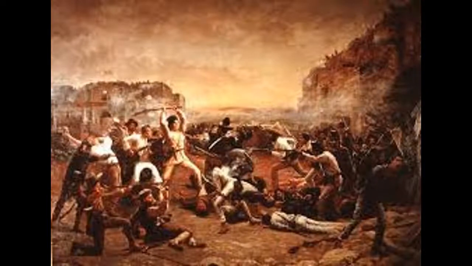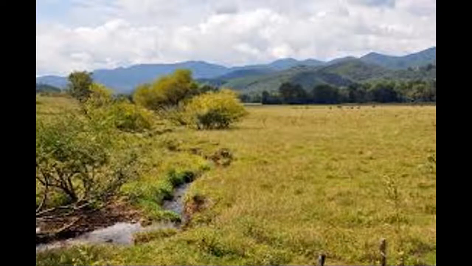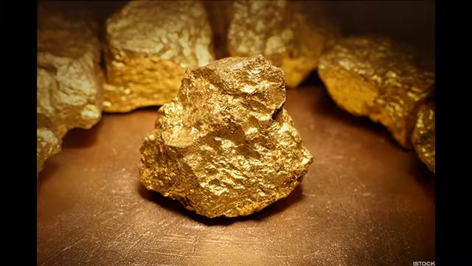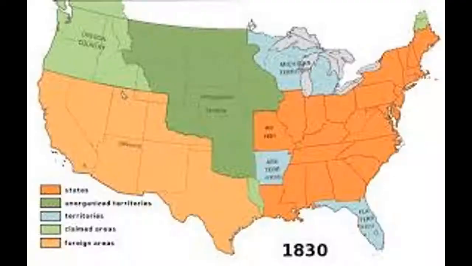The Native Americans wanted more land because the land the Native Americans had was rich soil for cotton and land filled with gold. The U.S. government wanted to expand their land to all its borders. Americans were rapidly spreading and needing homes. The only thing that stopped the Americans from spreading were the Native Americans.